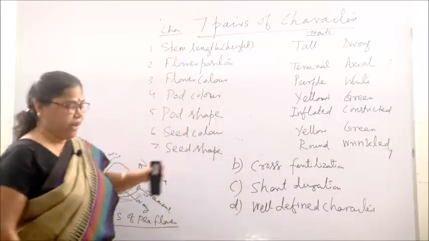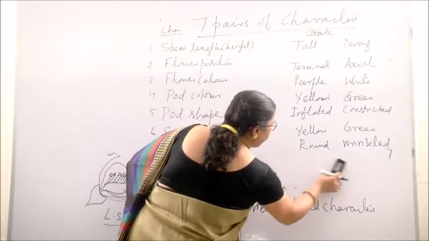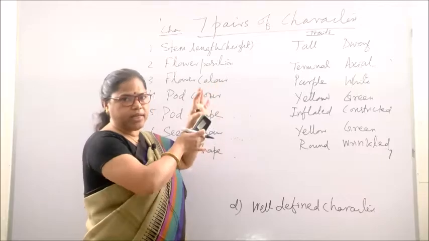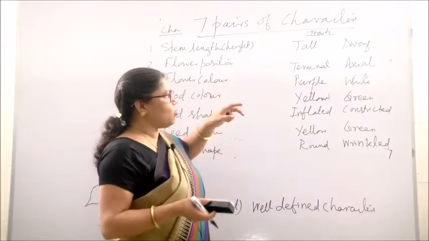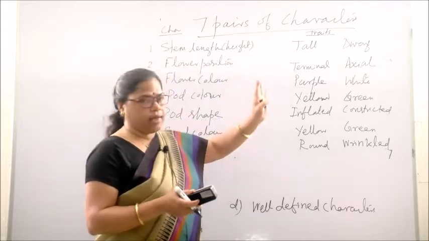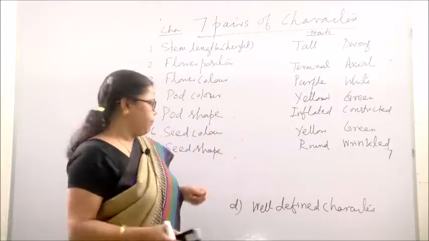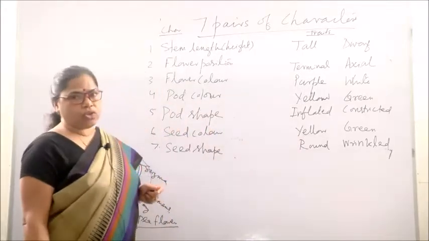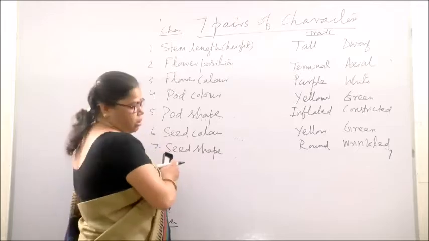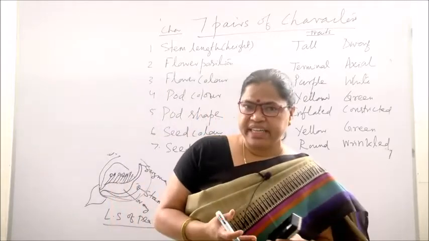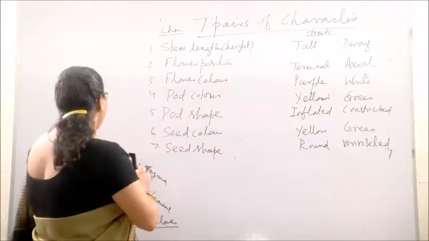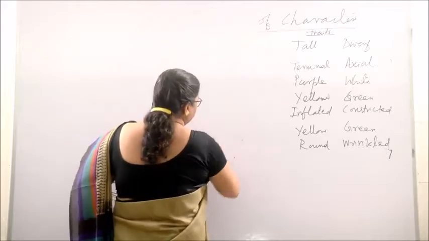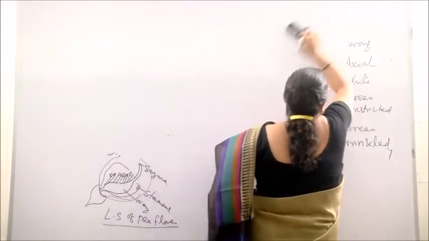So, these 7 pairs of contrasting characters were studied by Mendel, and as you see, these characters are very much well defined, and there are no intermediate characters. They are very much well defined: tall, dwarf, terminal, axial. So, they are in the 2 extreme points, and that also helped Mendel for his experimental success. So, then we will discuss Mendel's experimental design, how Mendel designed his experiment.